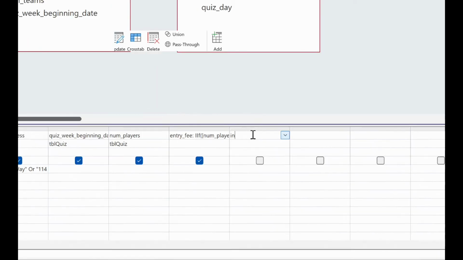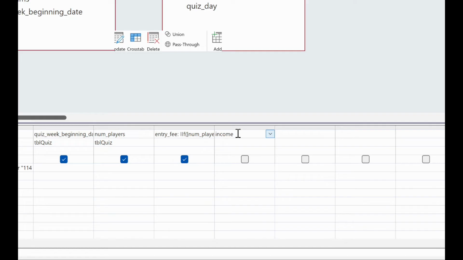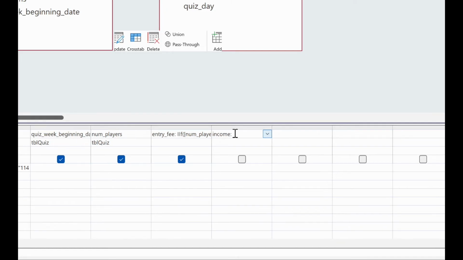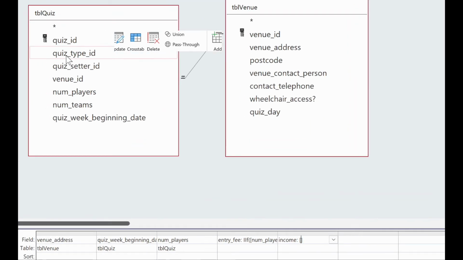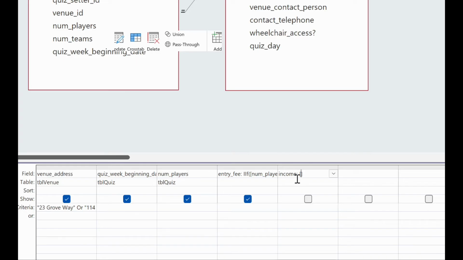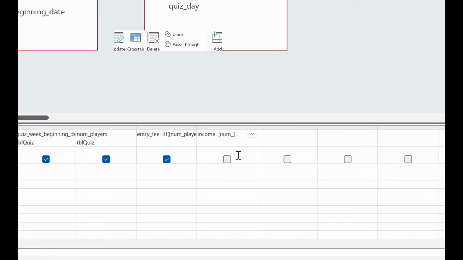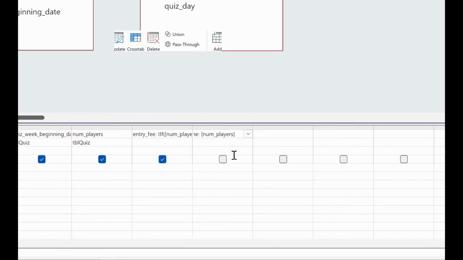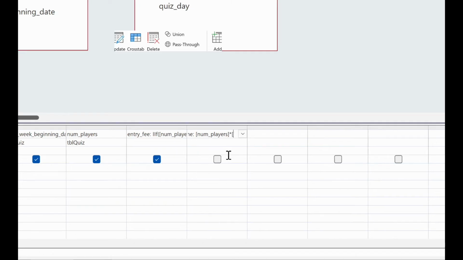So it should be income colon, because I want the name as income. And which field do I need, by the way? I need a number of players, right? Because I have to multiply number of players into entry fee. So I will add num players multiplied by entry fee, right? Entry fee. Okay.